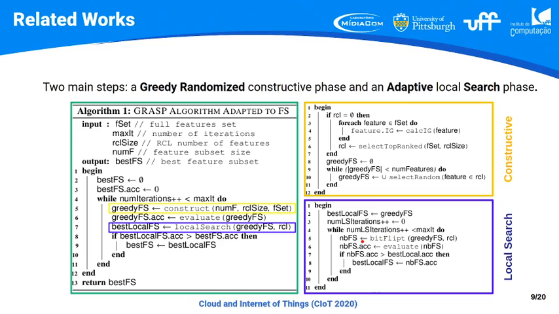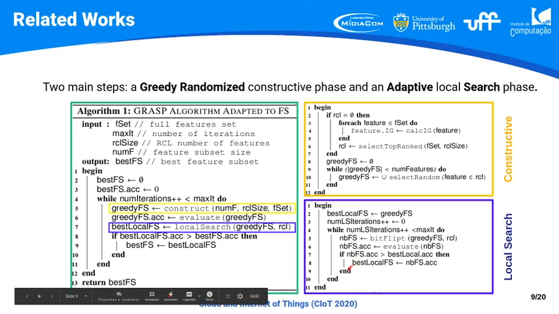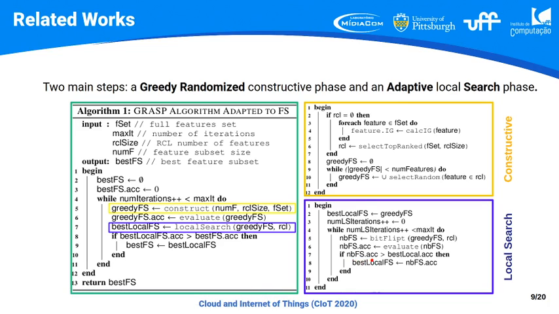Basically, we will perform the bit flip algorithm in this case: randomly choose one feature from the RCL and put it in our feature subset solution, and also remove a current feature from the current solution, keeping the same cardinality of 5 features.